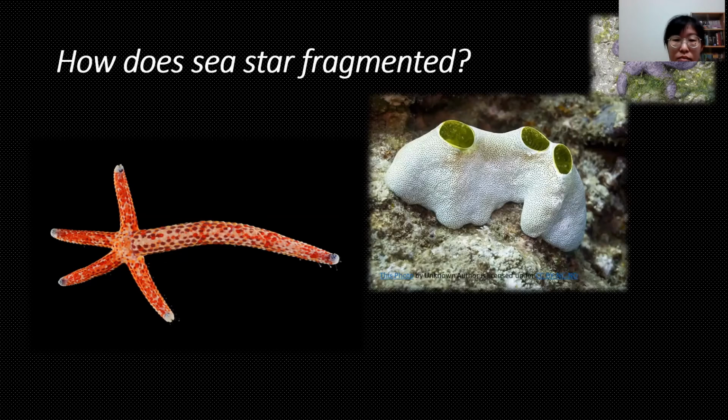These are the organisms that undergo fragmentation. The image on the left side is the sea star. The sea star is trying to prolong its arms and break that part off. The image on the right side is the sea tunicates.